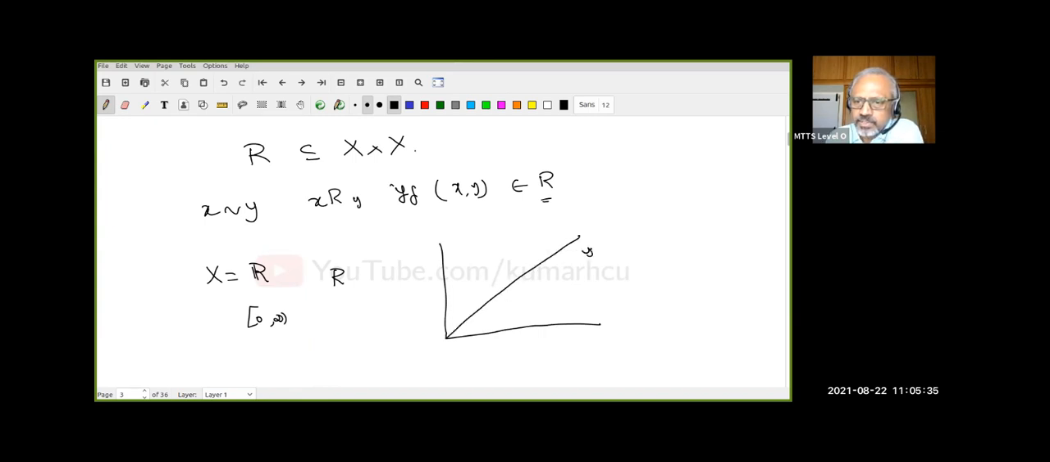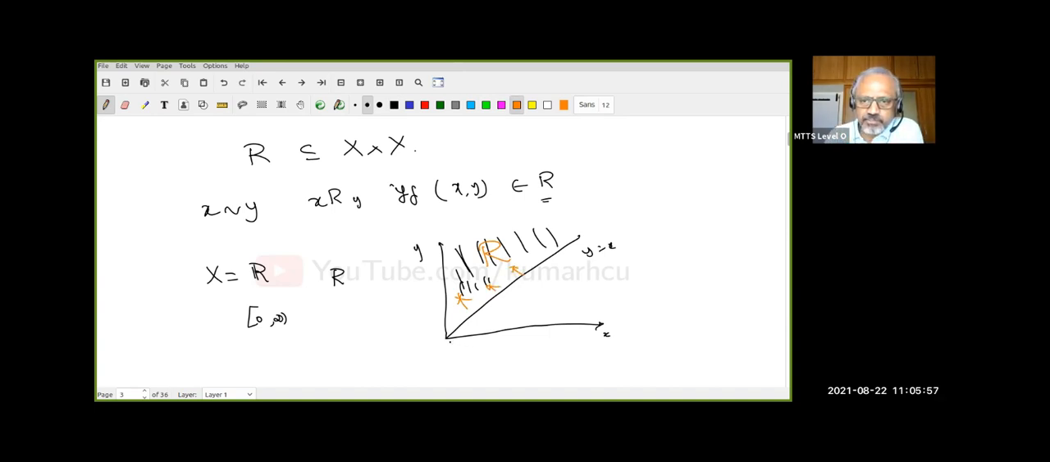And this is the line Y equal to X. This is the X direction, and this is the Y direction. So this is my subset: everything above the line, strictly above the line. So my R is this. Do all of you understand what my R is? Everything which is strictly above this line.